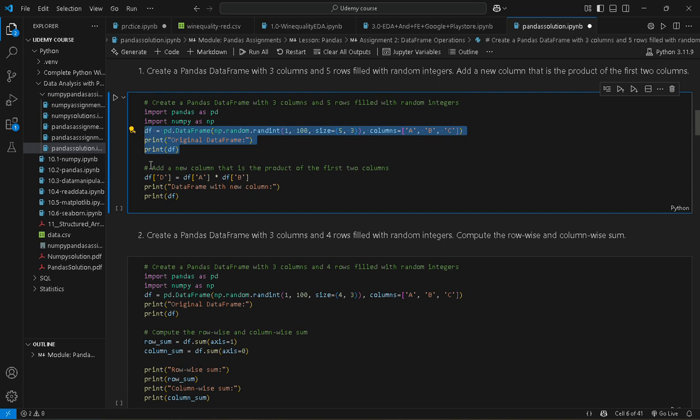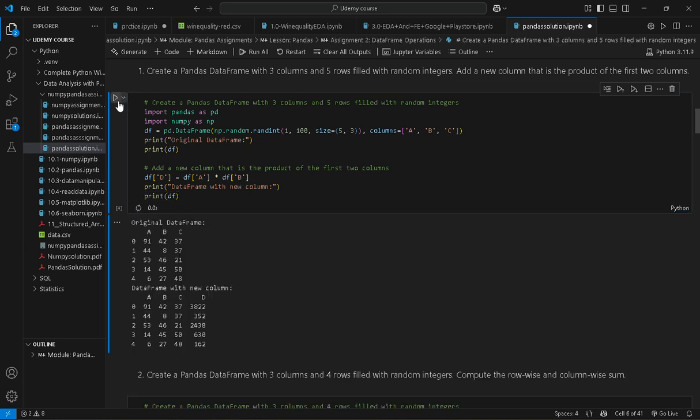Next it says to add a new column that is the product of the first 2 columns. So this is how to solve the question: df['d'] is our new column of the data frame, and we take the product of the first 2 columns, so we use df['a'] times df['b']. So this is our output.